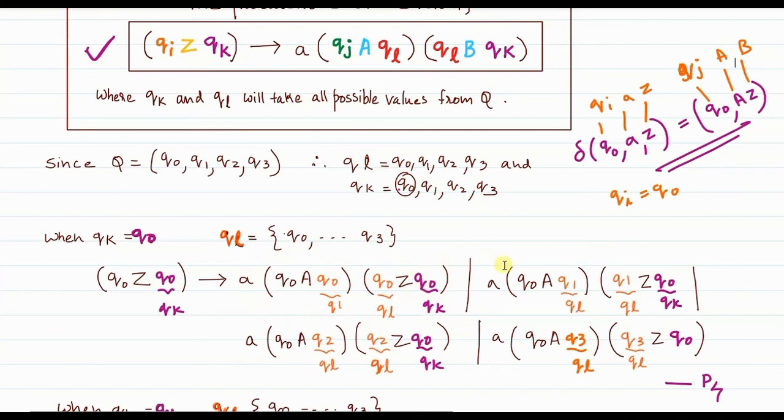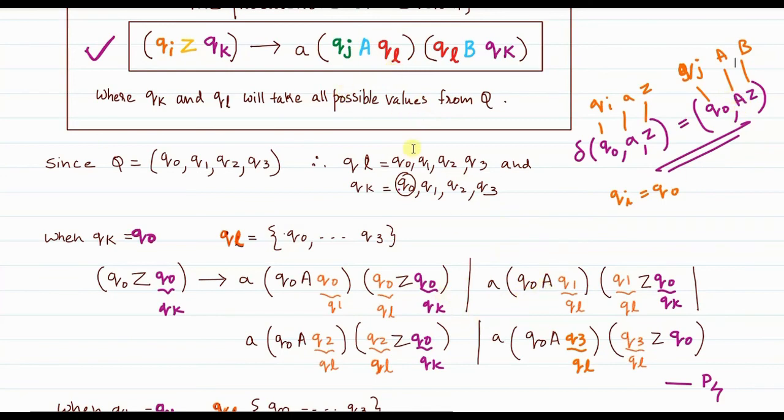Now notice that in the second term, substitutions will be the same. Wherever there is Qj, Qj will be replaced with Q0. Now for example, in the second substitution, it starts with QL. In the second substitution, it starts with A again. So I write A. Then Qj will be Q0. Then A will be A only.